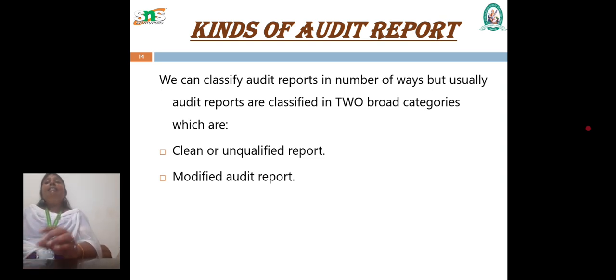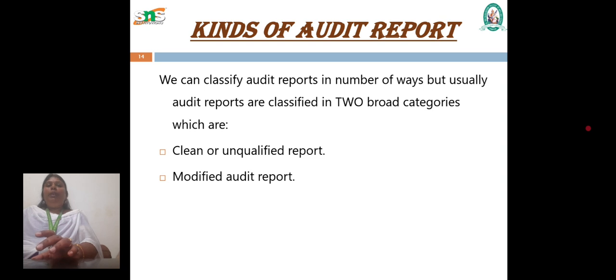The emphasis of matter comes into account where the auditor includes an emphasis of matter paragraph when the auditor considers it necessary to draw the attention of users of the financial statement to a matter which is already disclosed or reported in the financial statement, and understanding the specific matter is important in understanding the financial statement. This comes under emphasis of matter in the opinion of the auditor.